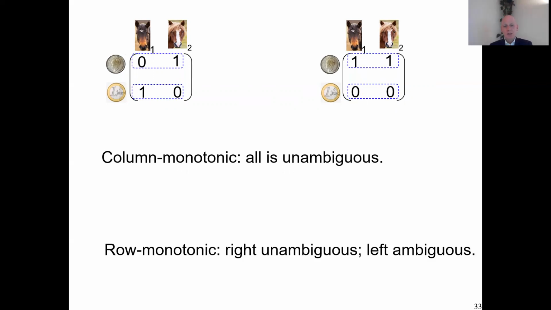If we do the row monotonicity, then we think quite differently. Let's first look at the right matrix. Then we say heads or tails, the horses actually don't matter at all. Ambiguity doesn't play any role. It's just heads or tails, 1-0. It's a 50-50 lottery. There's no ambiguity at all. We quite like that right matrix. If we look at the left matrix, then we say, no, wait a minute, heads or tails, whatever. There's always ambiguity. Both under heads and under tails, the outcome does depend on the horse. So we perceive a lot of ambiguity. We don't like it at all. Then you say ambiguity aversion is strong in the left, not the right. We strictly prefer the right to the left.